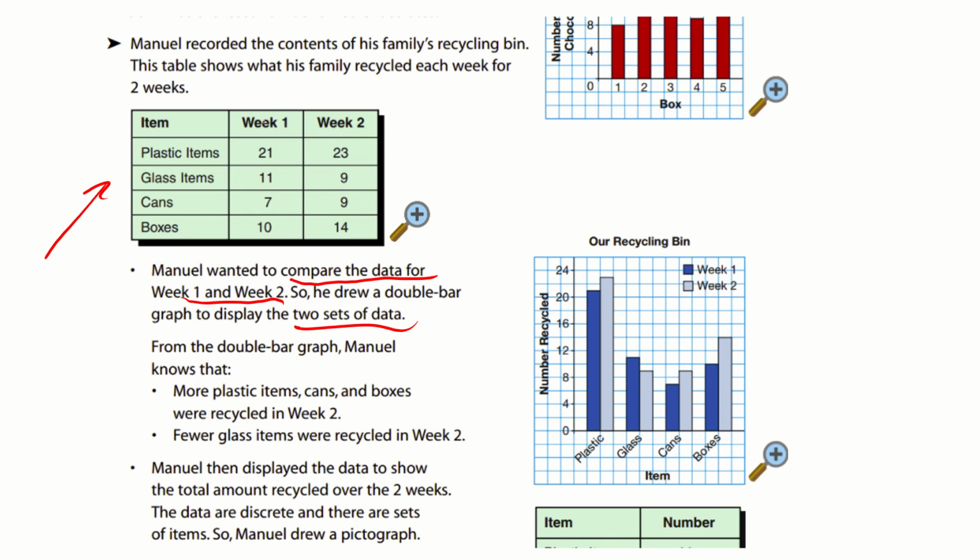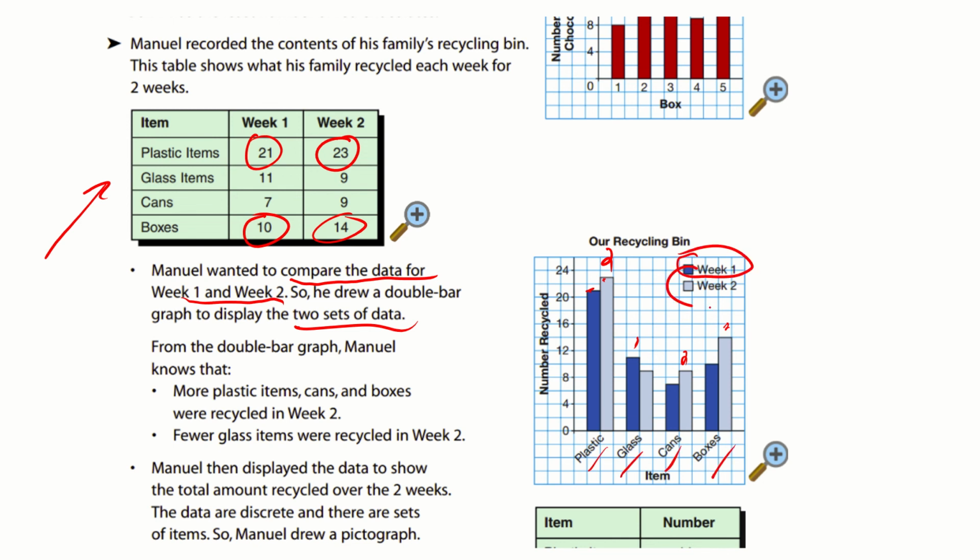So here it's week 1, we have 21 and 23. What I notice is we have 21 and 23 here, and that week 2 had more. The next one, glass items, we had 11 and 9, so week 1 won that one. Cans, we have 7 and 9, week 2 won, and week 2 won boxes as well. But my data is here. In my bar graph, it shows me how much plastic there was, glass, cans, and boxes for week 1 and week 2.